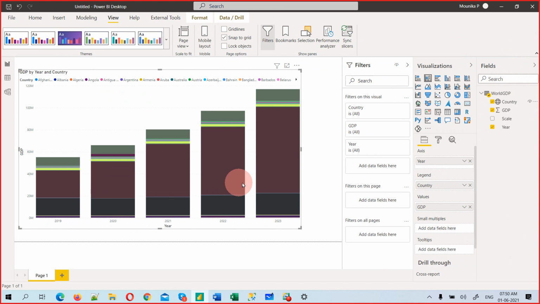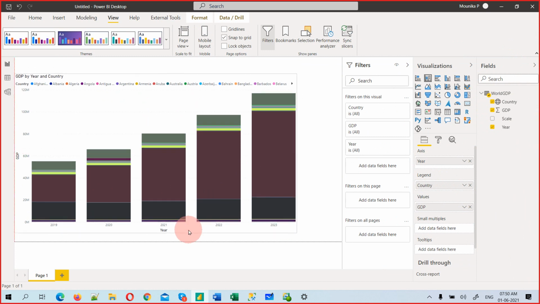See, all countries. Okay, this is one way. And quickly, if I select it, I can change it to a map. There is a visual called map visual. So this one, map. If you are not seeing this one, map visual. I'm just going to click this.